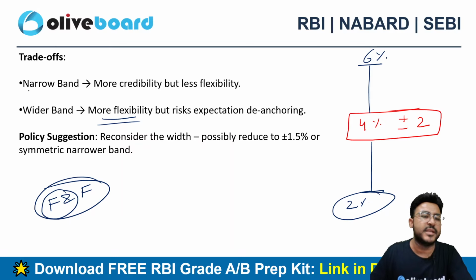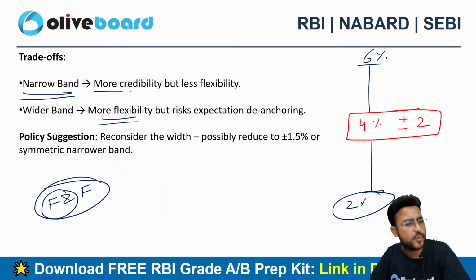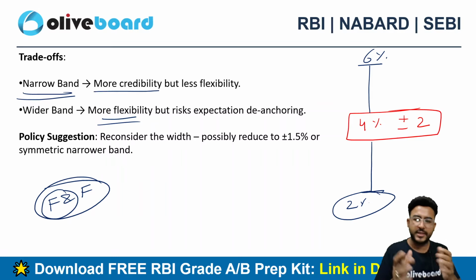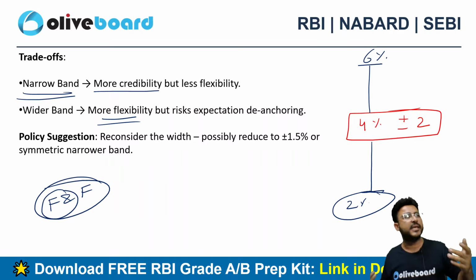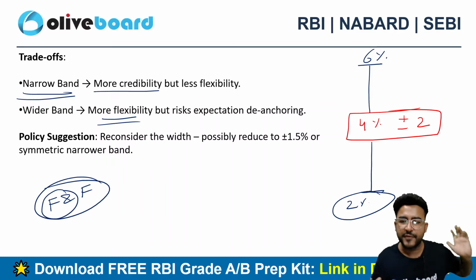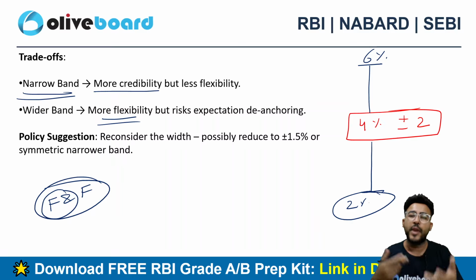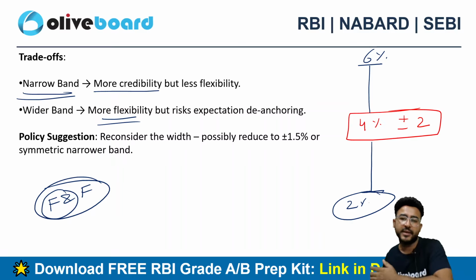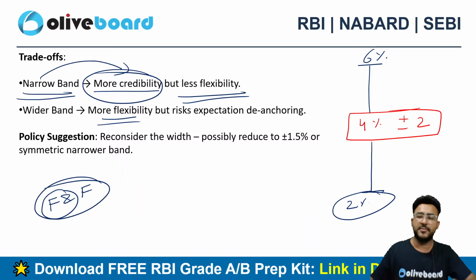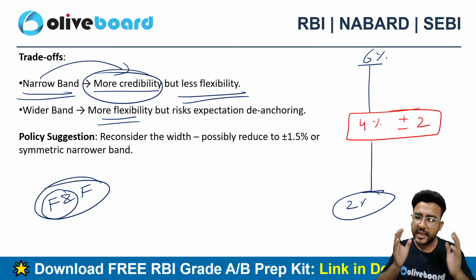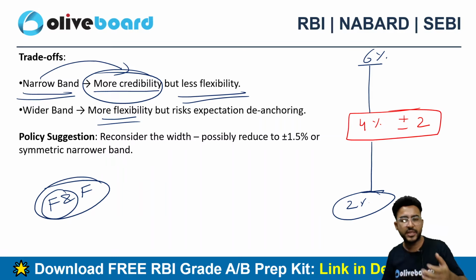However, most of the countries have a narrow band as compared to India. It is more credible definitely. If we have a low range, it's more credible. It shows that we are not very unsure, right? What if I say it can be plus minus 2%? That means I'm a little bit unsure about inflation. What if I say it will be close to plus minus 1%? That means I'm more sure, and more accurate here. So a narrow band states more credibility, however lesser flexibility, and my personal opinion is we need space for flexibility because we are still a developing nation and we are highly impacted by food price and fuel price, right?